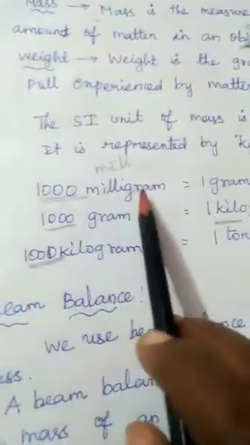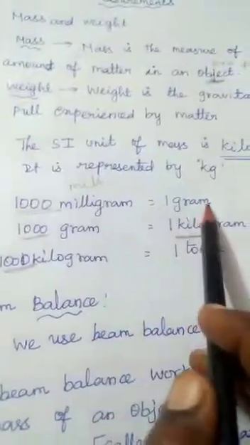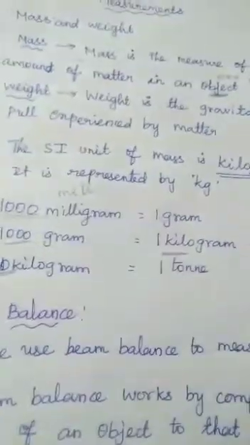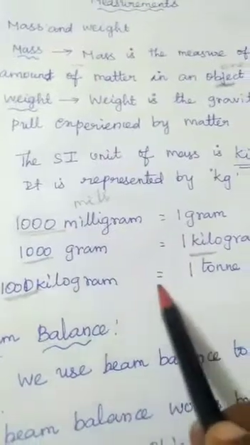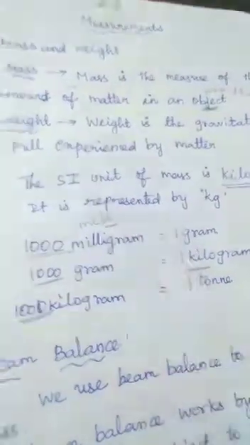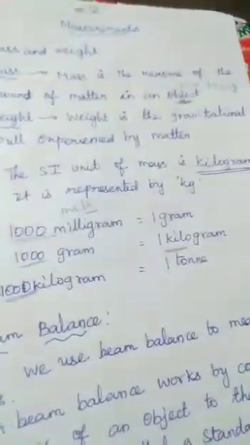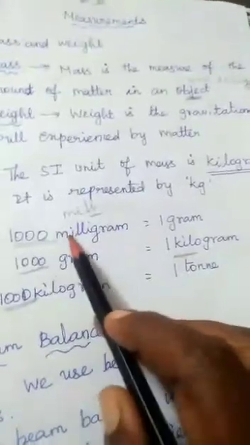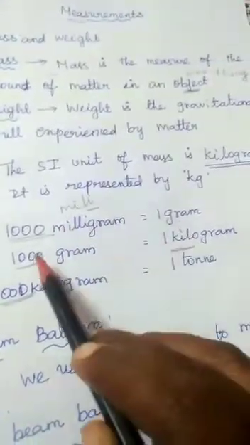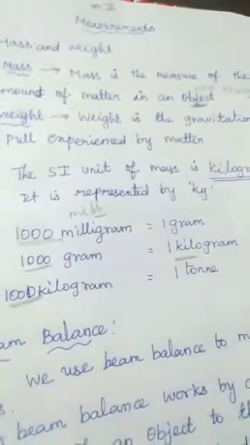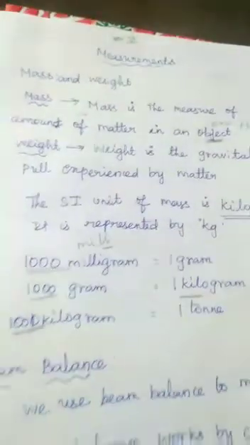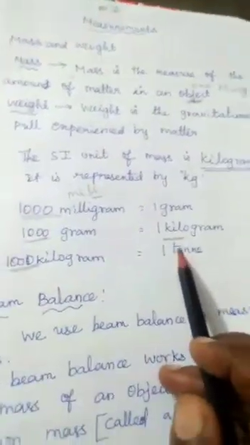See, 1000 milligram is equal to 1 gram. 1000 gram is equal to 1 kilogram. 1000 kilogram is equal to 1 ton. Milligram means small amount.